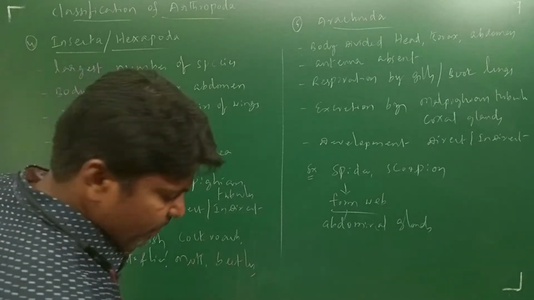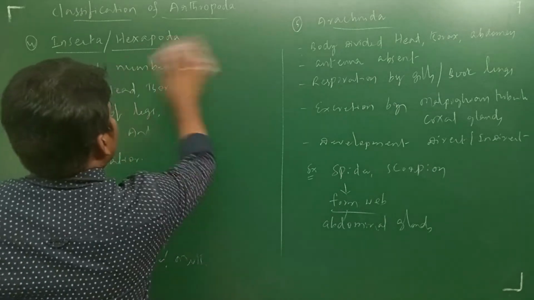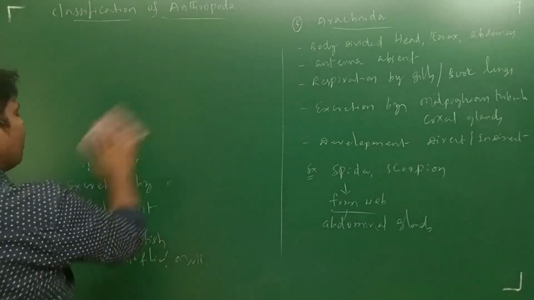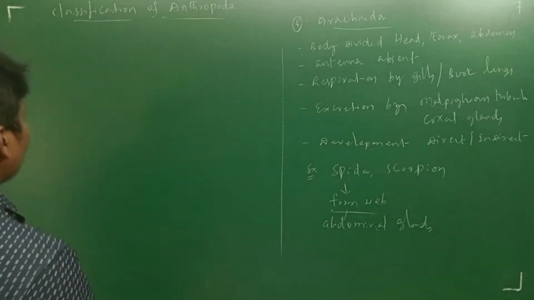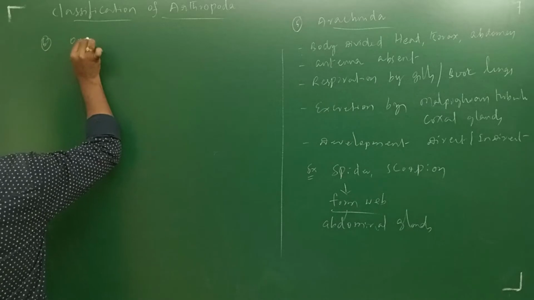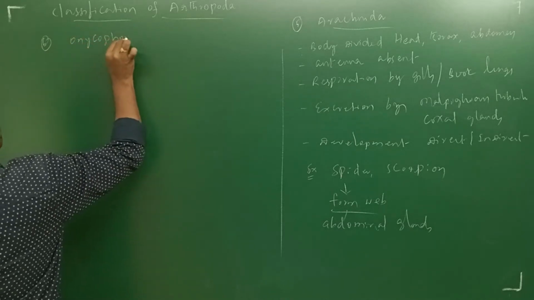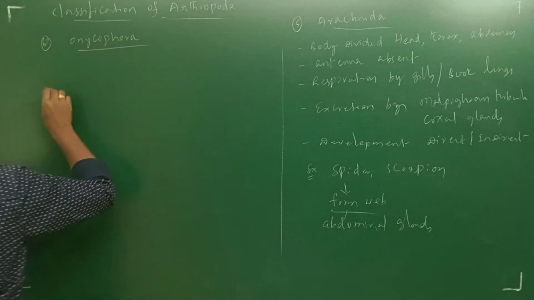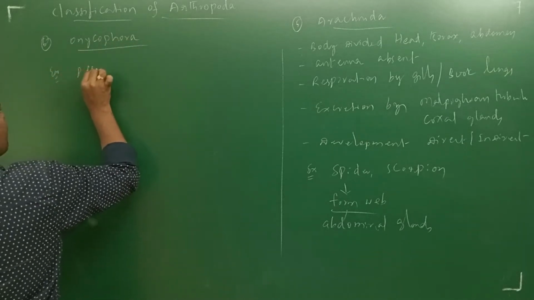Next, another class, Onychophora. It is small, so I'm not going to get into detail. The example you can take is Peripatus.